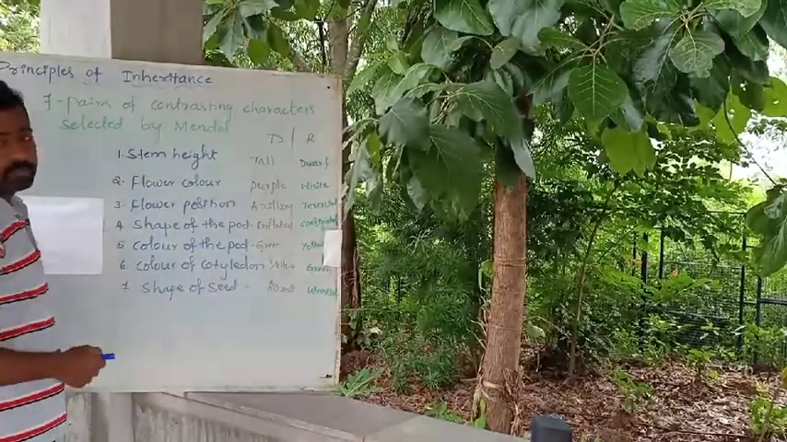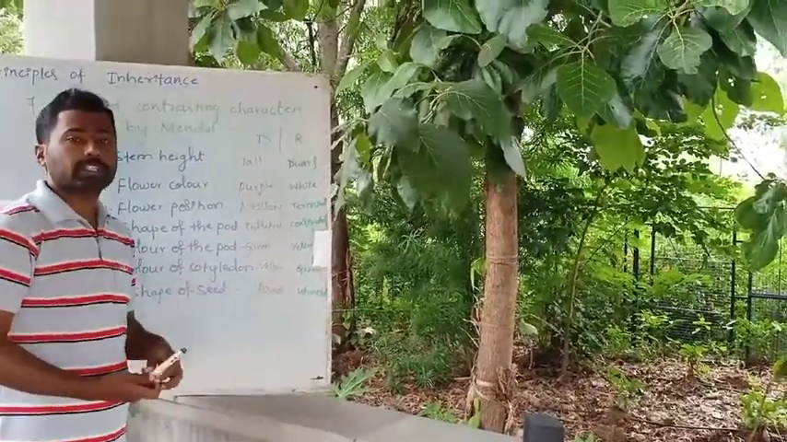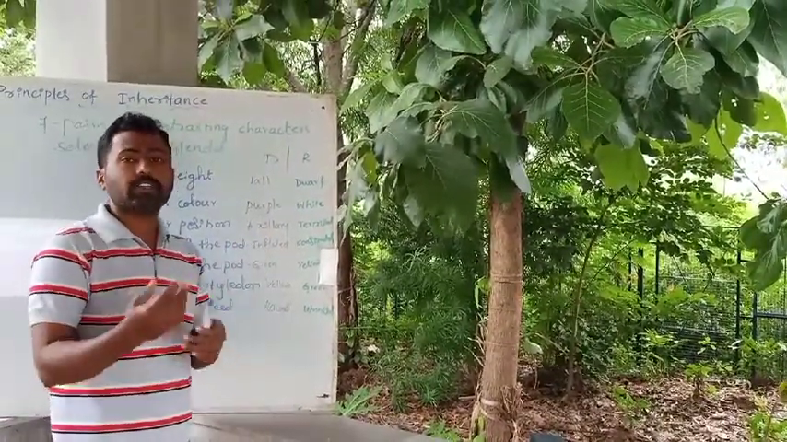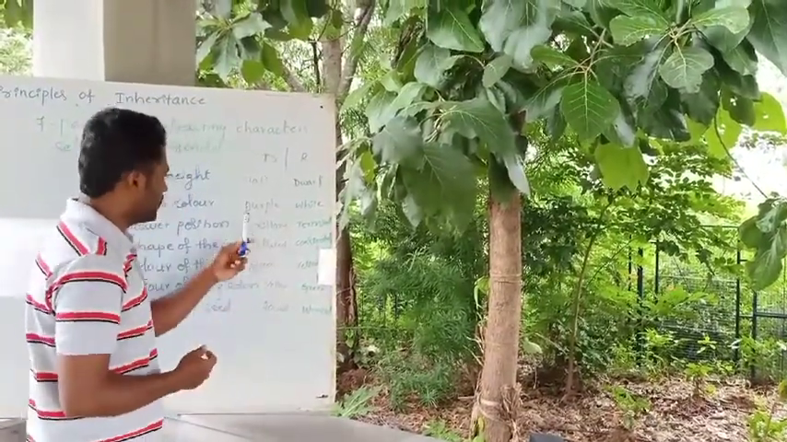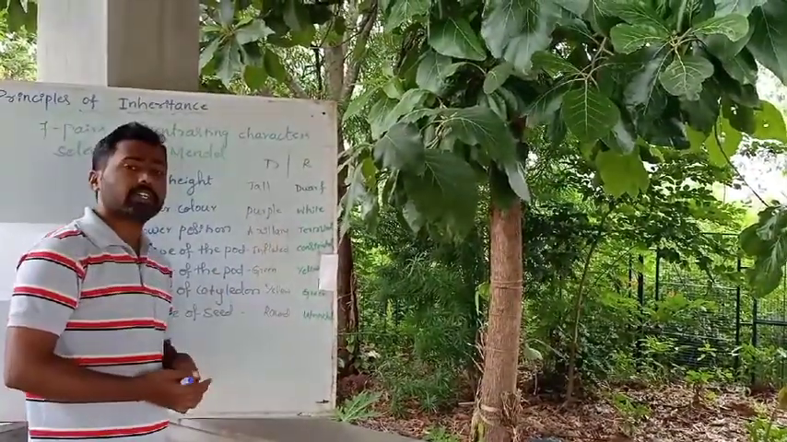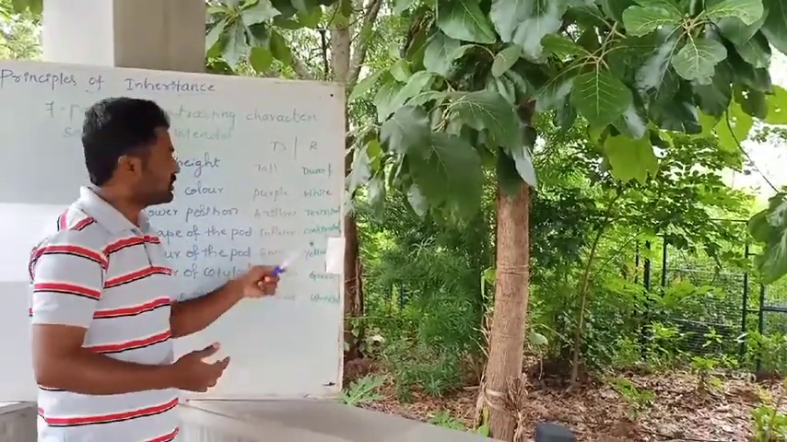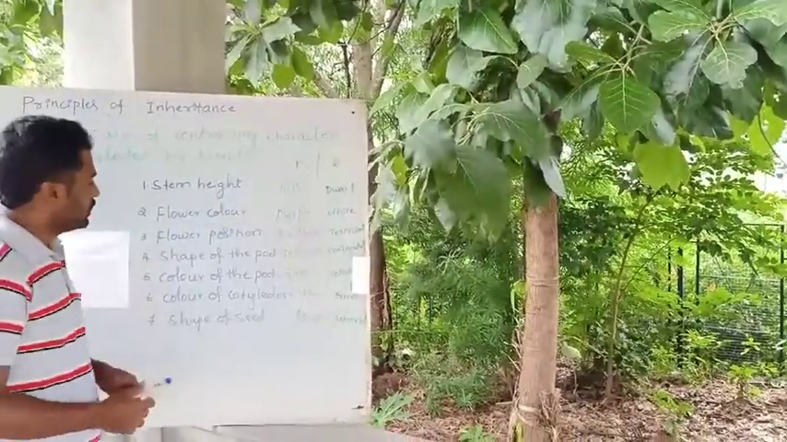Similarly, flower color. Among the flower colors, purple or violet is the dominant character, where the flower has the pigment. The gene or the factor that produces a pigment is the dominant one, and another one is white, where the flower lacks the pigment. This is the recessive character. Okay, the second character is color of the flower.